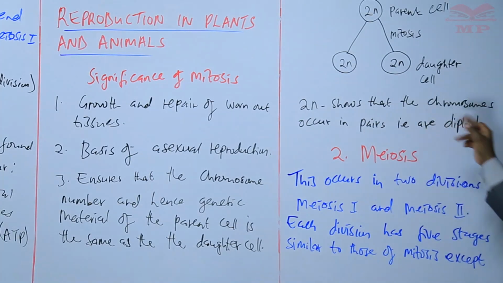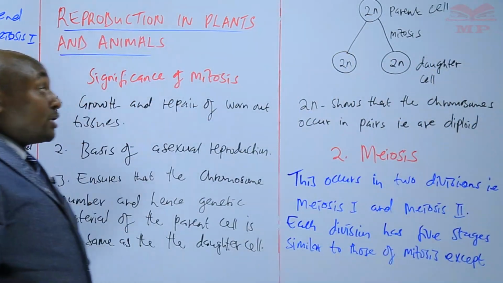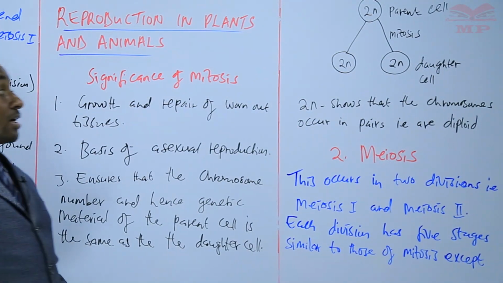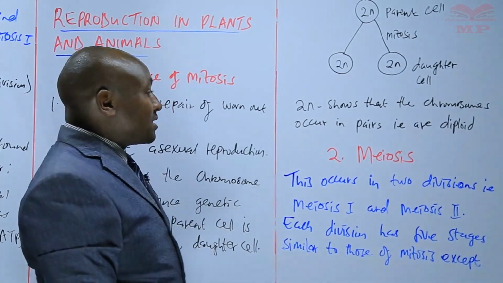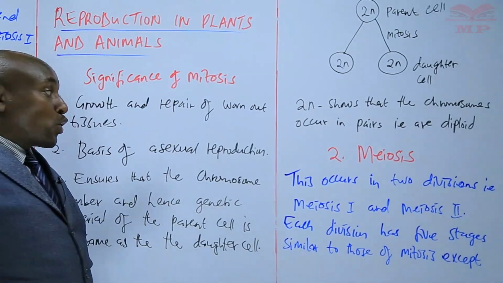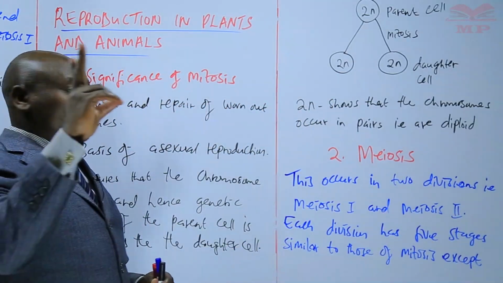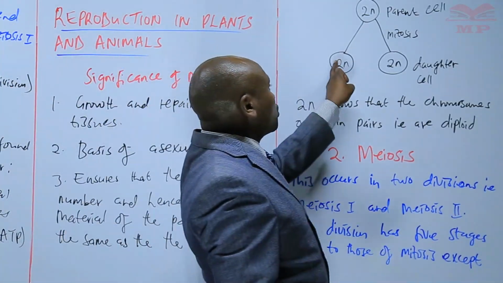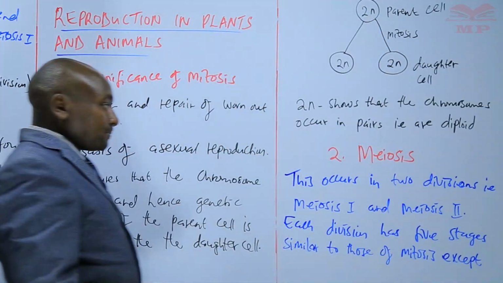So the 2n shows that the chromosomes occur in pairs. In mitosis, the daughter cells have chromosomes that occur in pairs, and we say that state is called diploid. Di means 2, so they are in 2s.